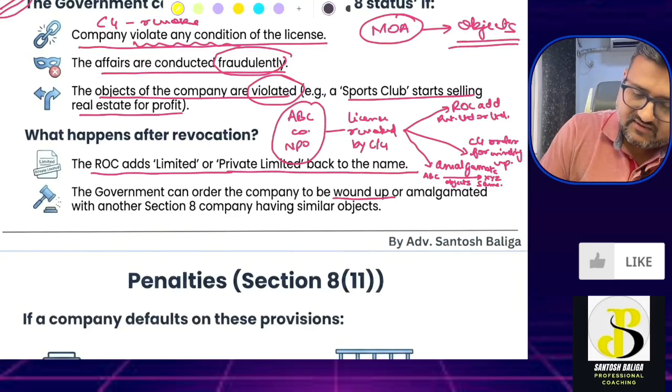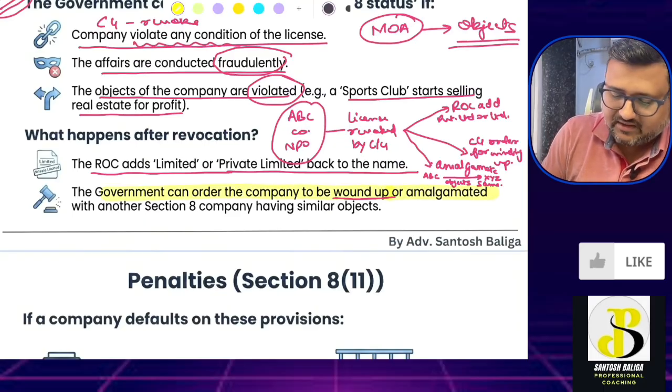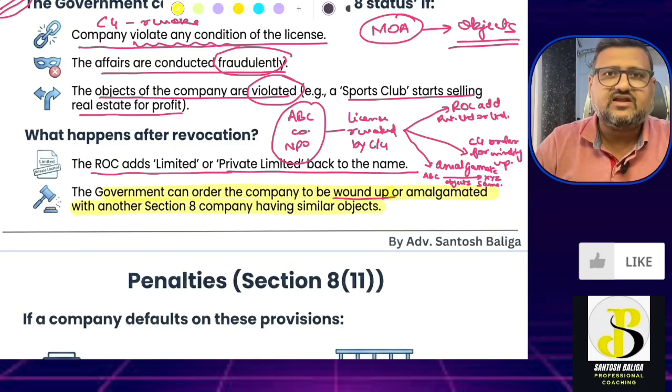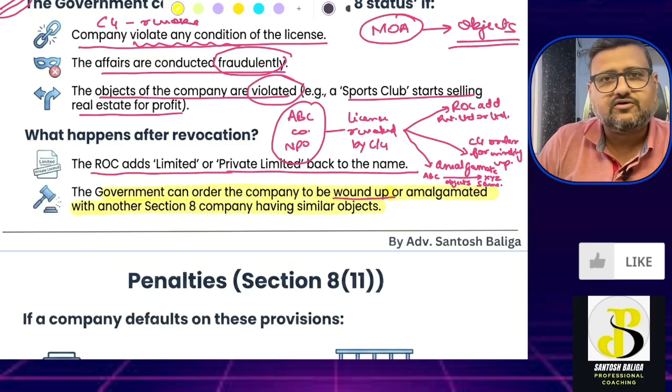So let us read this once again. The government can order the company to be wound up or amalgamated with another Section 8 company having similar objects. So this is the topic of revocation. Very, very important. A case study can come out of this, or a direct question can also come out of